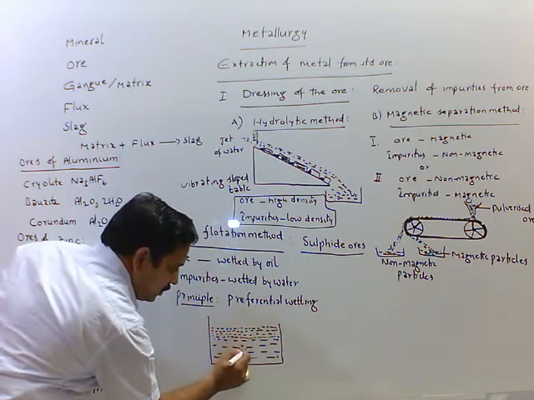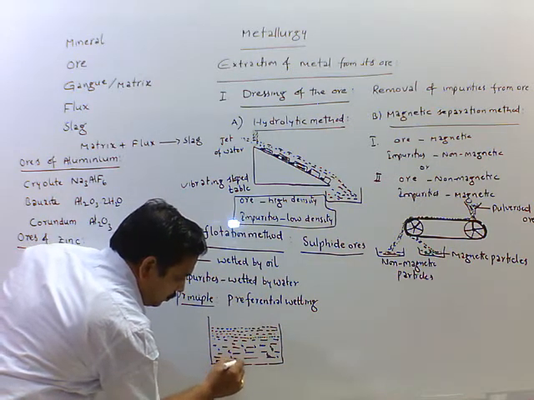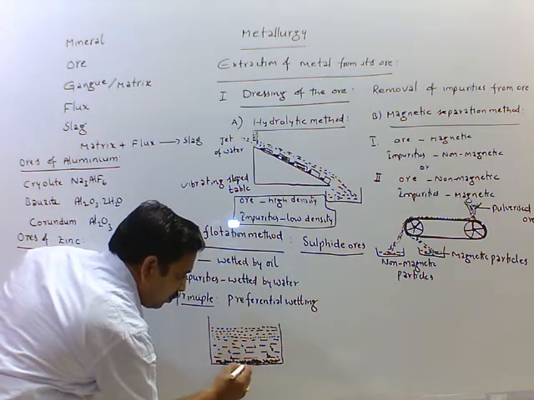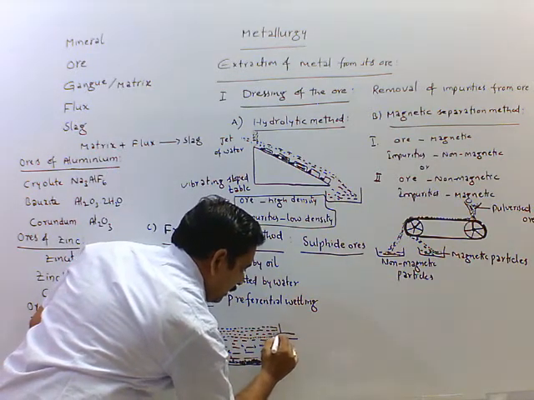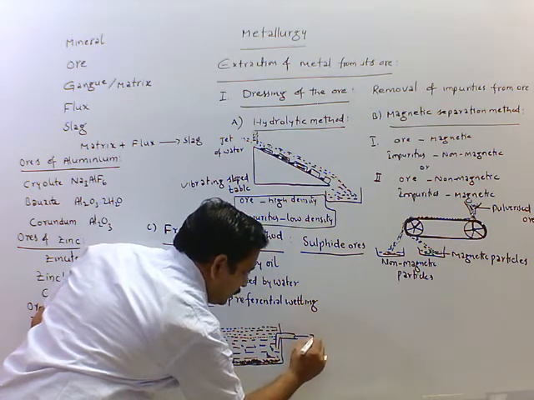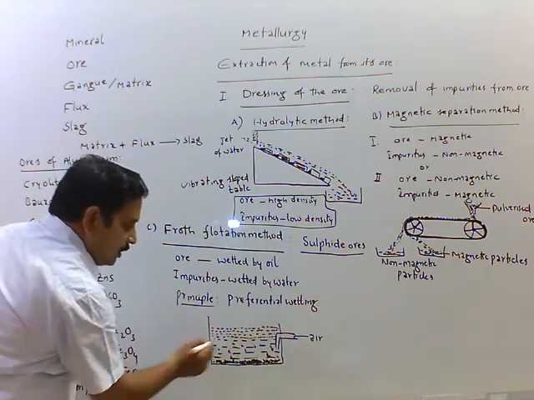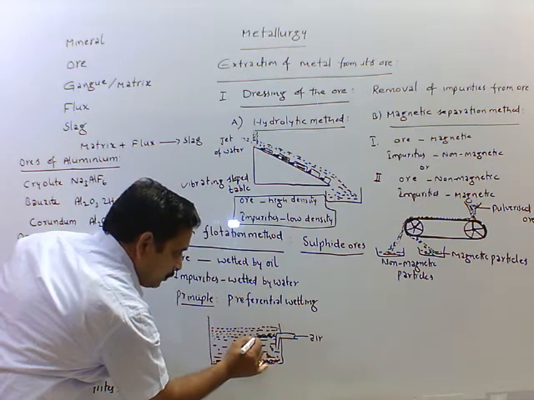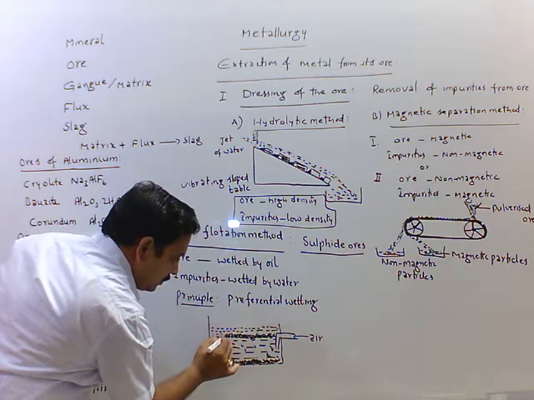In water, impurities are wetted and settled at the bottom of the tank. Through this, we are sending air, the inlet for air. It also contains some detergent and oil. When we are sending air through it, bubbles are formed. That is, froth is formed in this oil region.